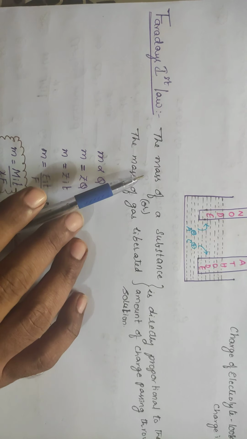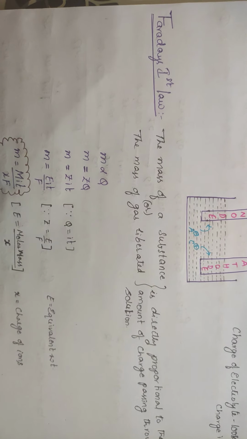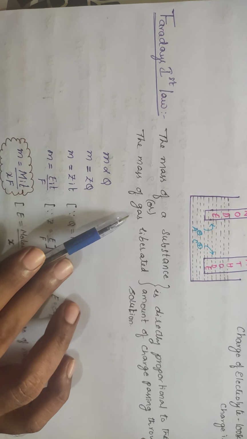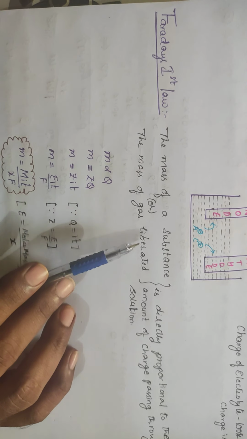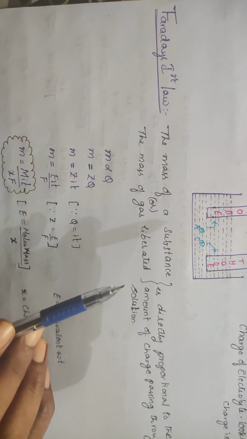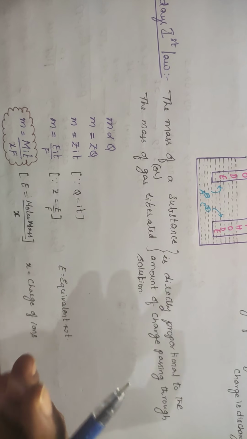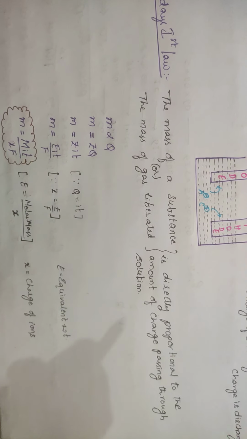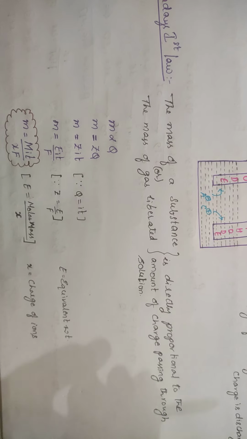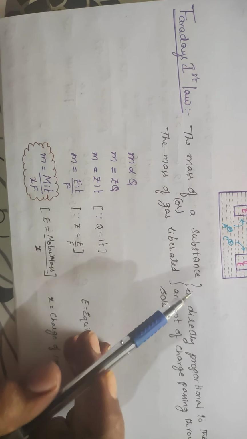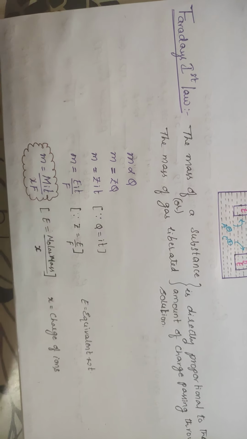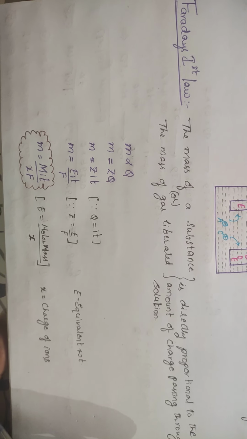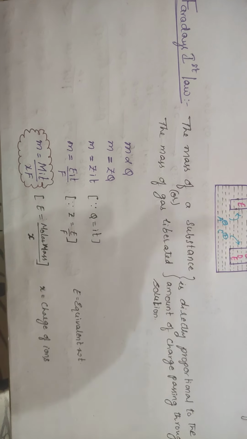So what does this law say? It says that the amount of the substance, if it is a solid material, or the mass of the gas liberated, or the mass of the substance deposited at the cathode or anode, is directly proportional to the amount of charge passing through the solution. Based on how much electricity you are passing, the amount of substance will be deposited at the respective electrodes.